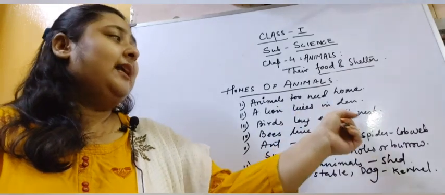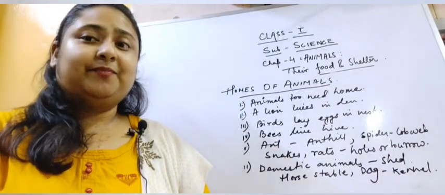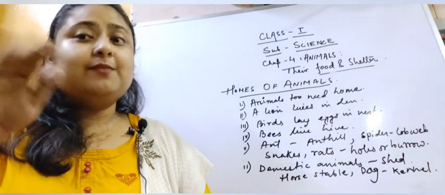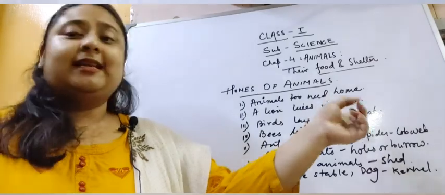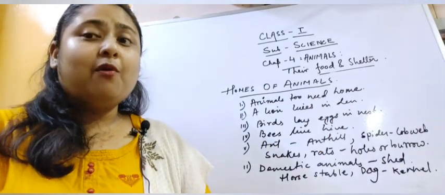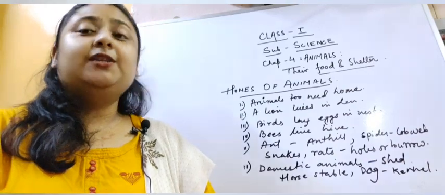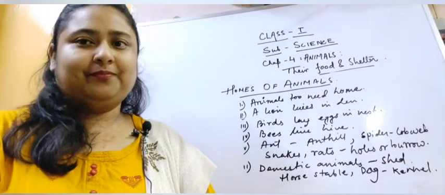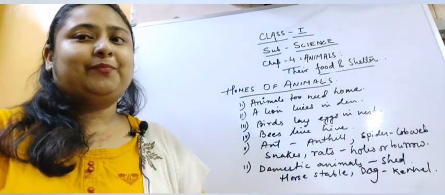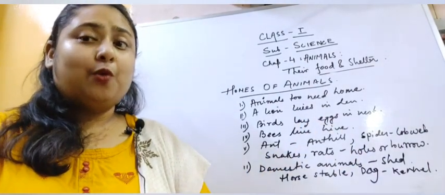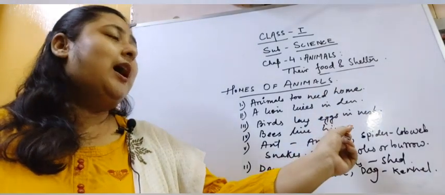Birds lay eggs in nest. Children, have you seen a nest? It's placed over the trees, the branches of the trees. So birds lay eggs in their nest. So what is the home of the bird? It is called nest. Children, shelter means home. Bees live in hive. So what is the name of the home for the bees? It is called hive.